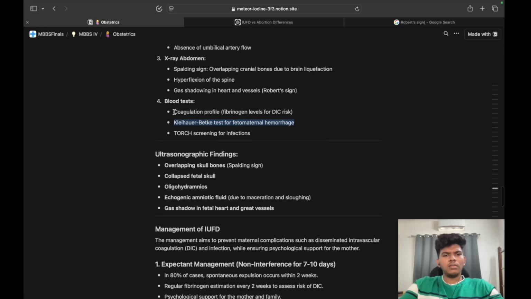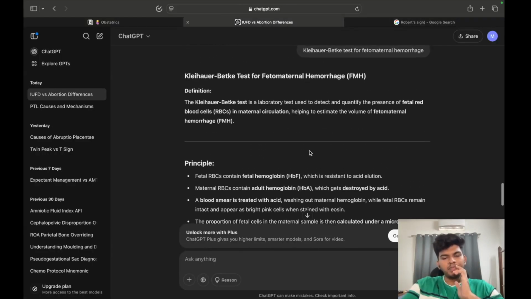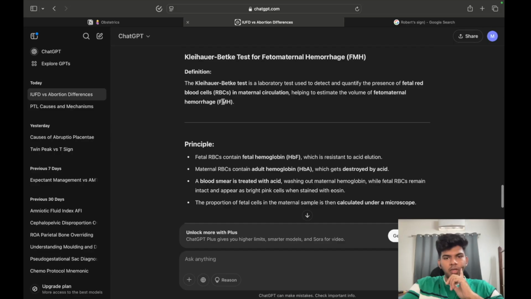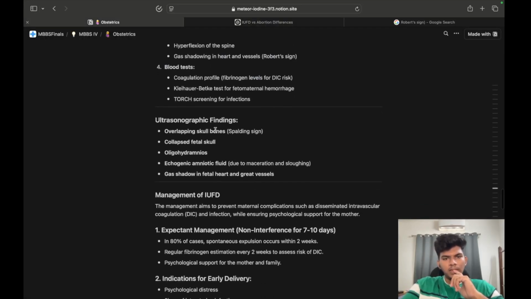Something related to the hemorrhage. Not going into detail, but it can come up in viva, so let's just know this. It's a test used to detect and quantify the presence of fetal red blood cells in maternal circulation, helping to estimate the volume of feto-maternal hemorrhage.